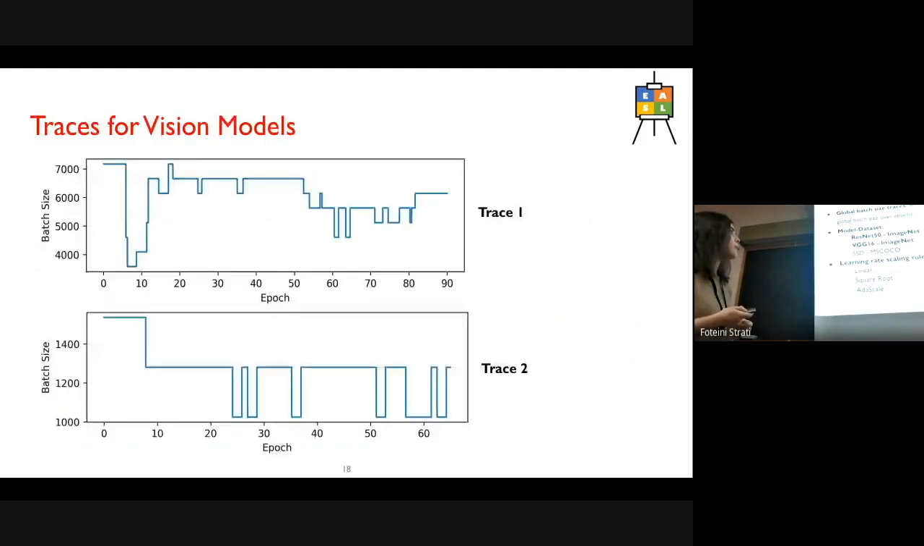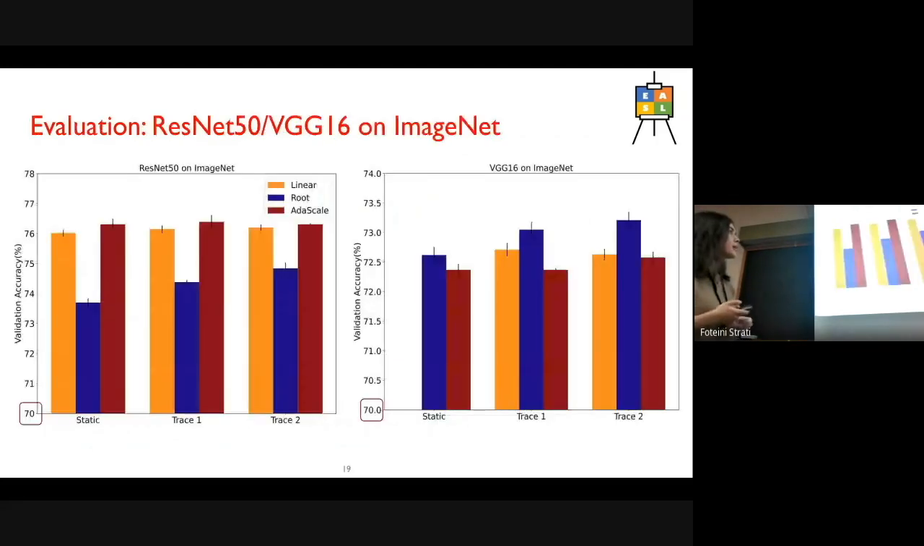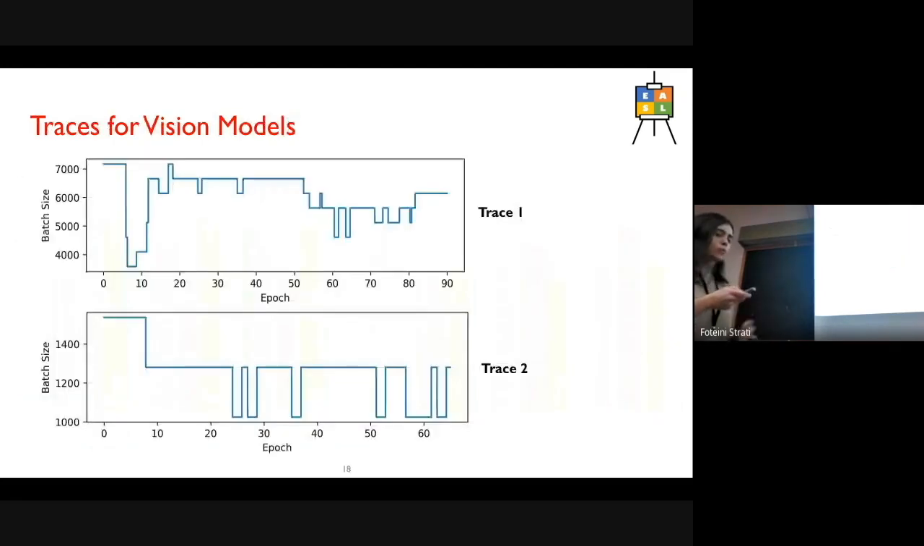Here are the traces that we evaluated for the vision models, and again, these correspond to accelerator traces from Google Cloud Platform. Here you can see the results of our analysis for ResNet 50 and VGG16 on ImageNet. Let's start with ResNet 50. We have three cases here. The static one refers to training over an on-demand virtual machine, so we have the same number of resources and the same batch size throughout the lifetime of the job, while trace 1 and trace 2 are the traces that I've shown before.